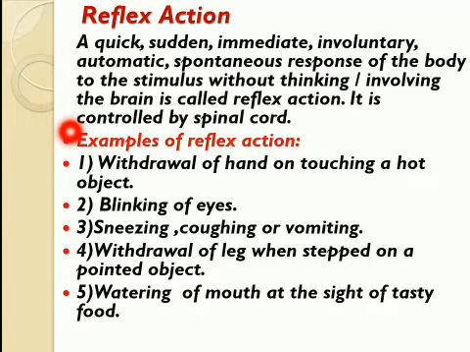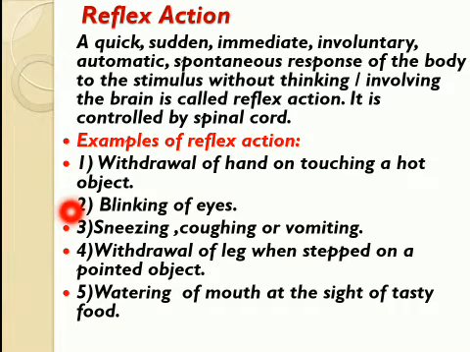What are those situations? What are those stimuli to which our body provides immediate response? Let us see the examples. Withdrawal of hand on touching a hot object. When you touch a hot object, without thinking, you take your hand back to protect your hand from mishap.